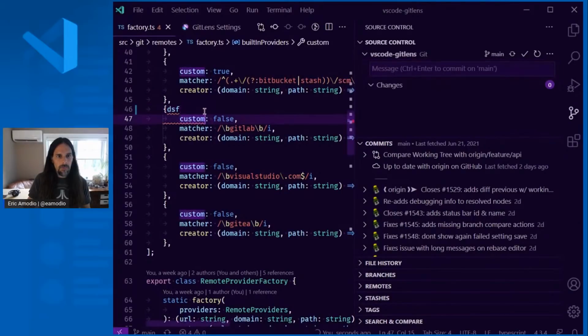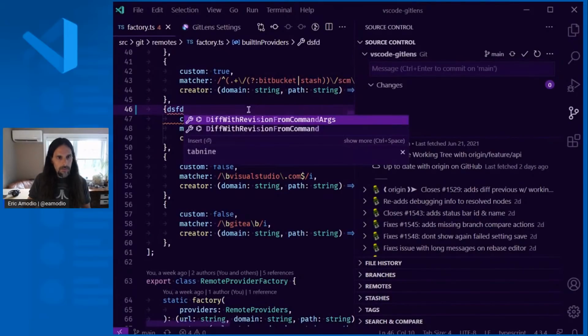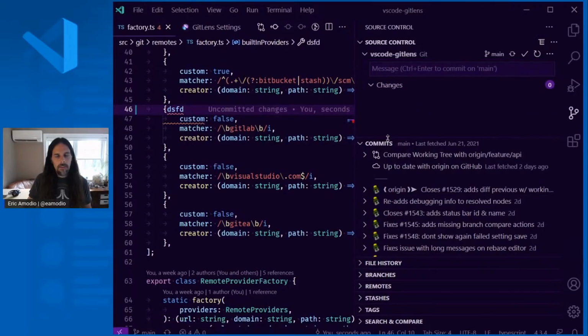why are you not showing up? I don't know why this change is not actually showing up.